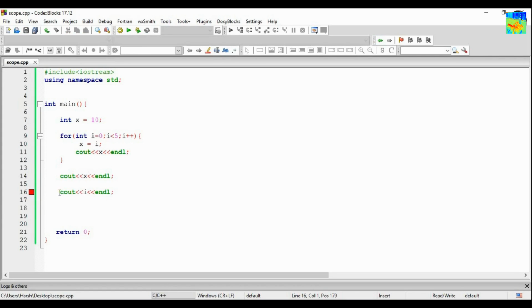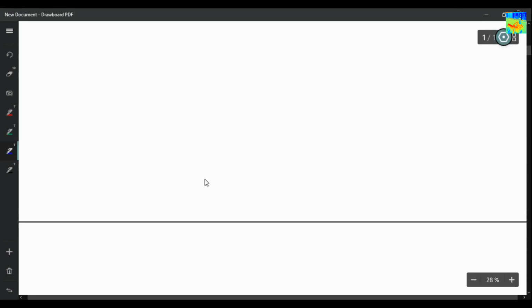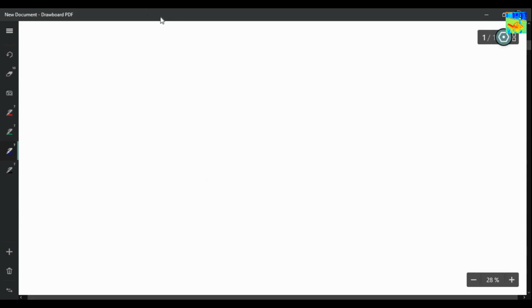Okay, so the error is very simple. The compiler doesn't know what is i. Okay, now let's see some more interesting things. So you have to tell me what will be my output.